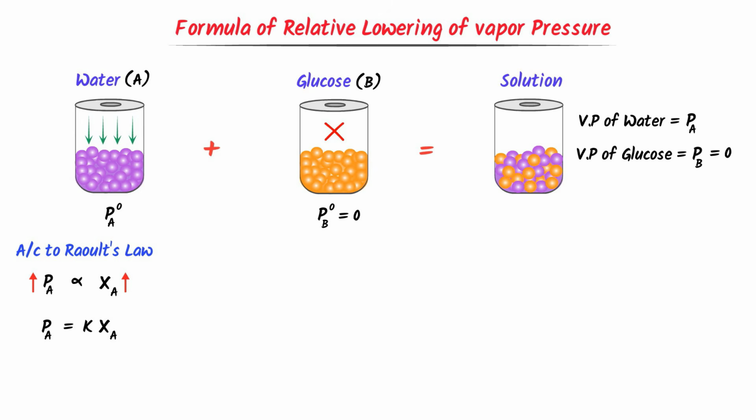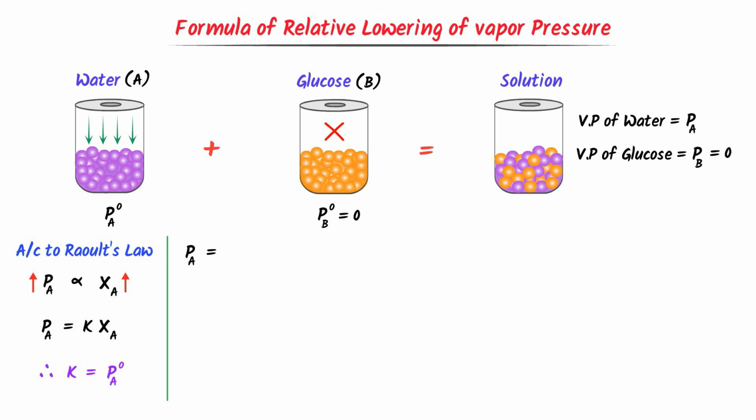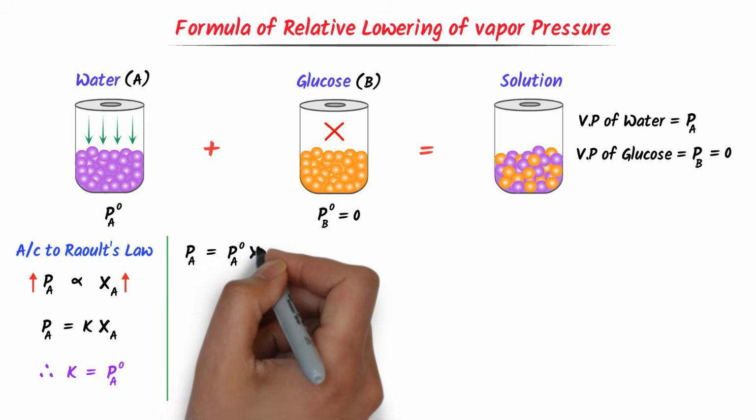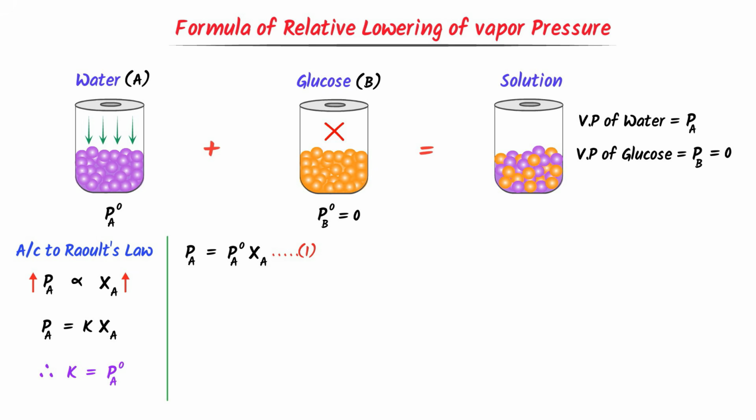In the previous lecture on Raoult's law, we learned that K is equal to PA naught. If you have missed our previous lecture on Raoult's law, watch it; its link is given in the description. Hence, I put the value of K in this equation. I get the partial vapor pressure of water A in this solution, PA, is equal to PA naught into its mole fraction. Let this be equation number 1.